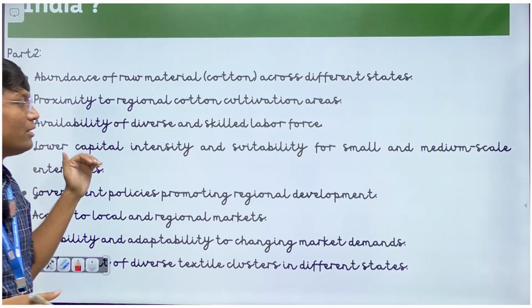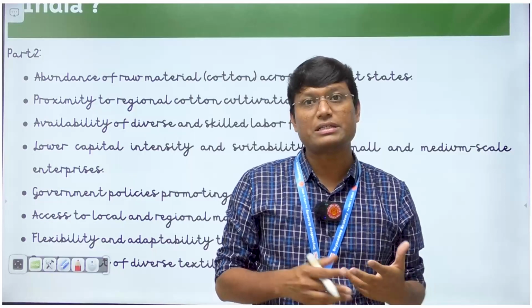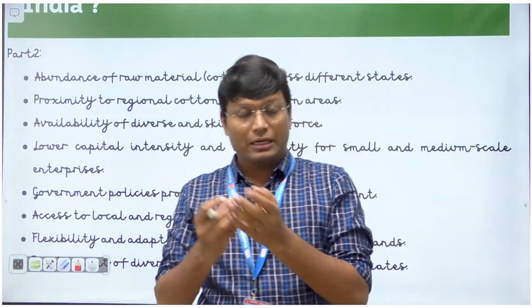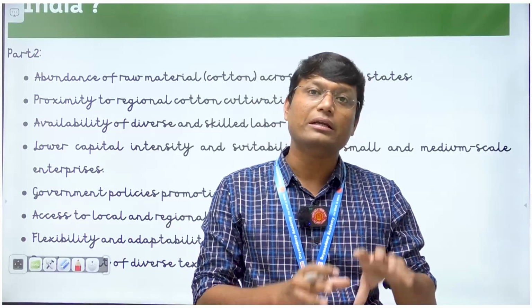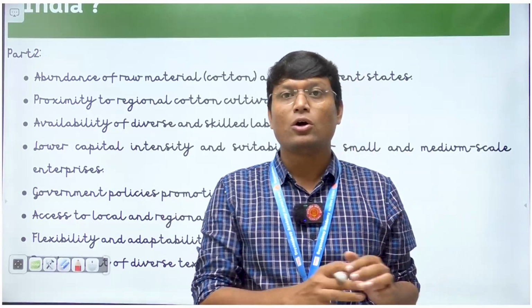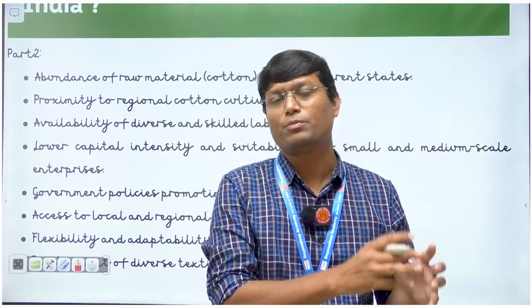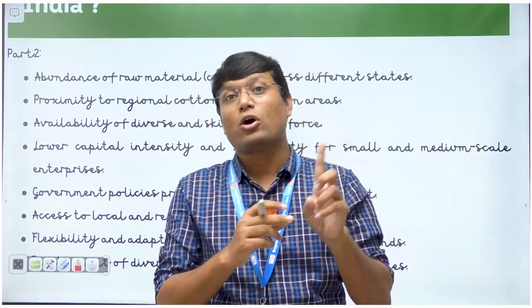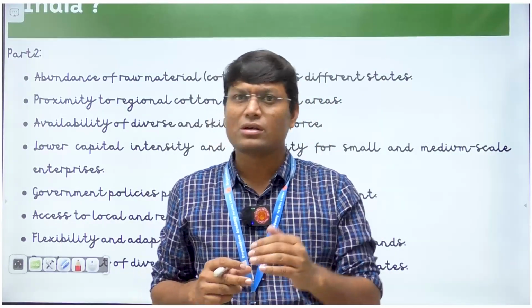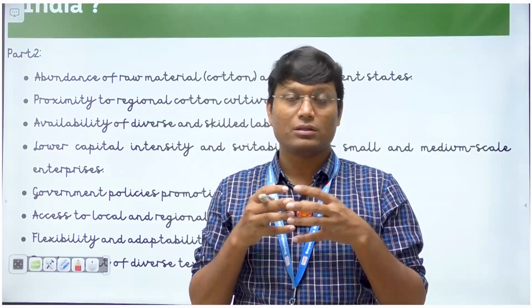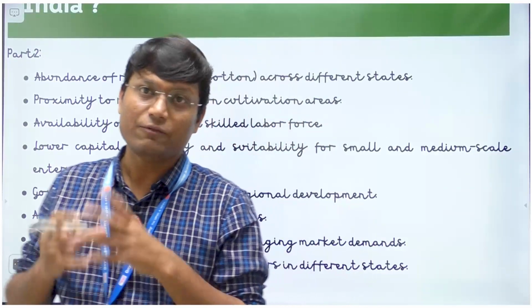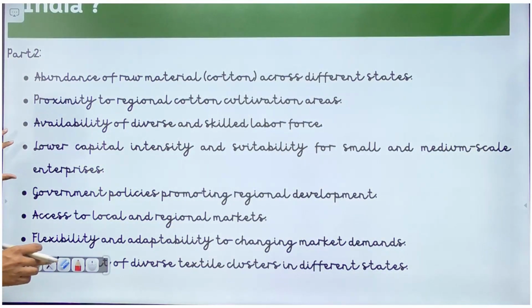That is one more factor which is responsible for decentralization, right? If it required a lot of capital, then it would have been located in very particular pockets, or very urban pockets, or very metro pockets, right? But we find the cotton textile industry in Kanpur, which is a tier 2 city, right? And in such tier 2 cities, financial capital is very less. Even then, we have the cotton textile industry, right? Because it does not demand such an abundant amount of capital.